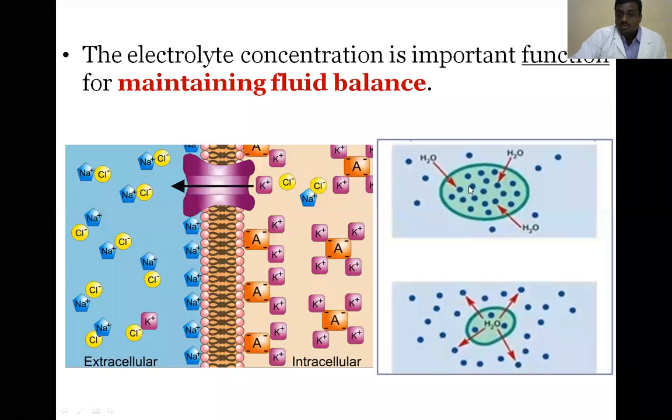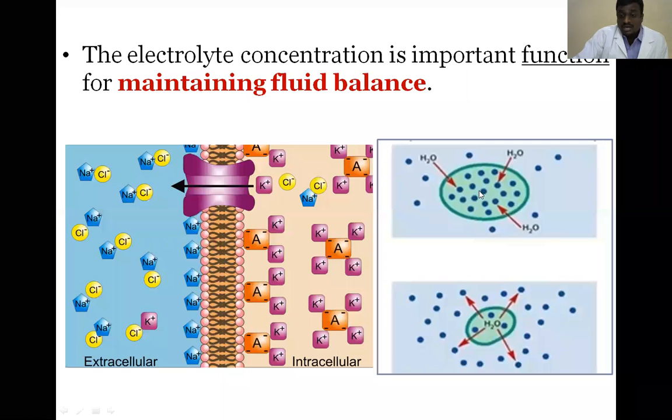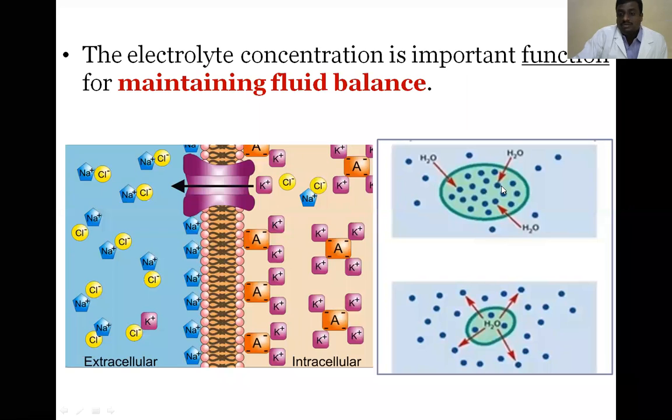Inside the cell, the electrolyte concentration is high compared to extracellular, where the count is very low. So when the intracellular concentration of electrolytes is excess, water immediately moves by osmosis from the lower concentration to the higher concentration, diffusing from the extracellular into the intracellular space.